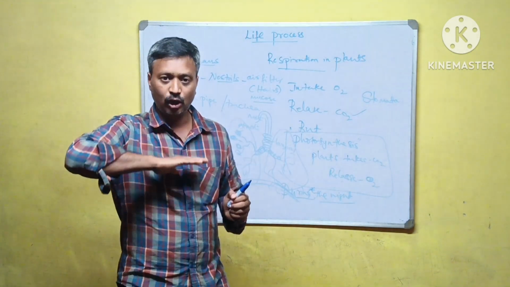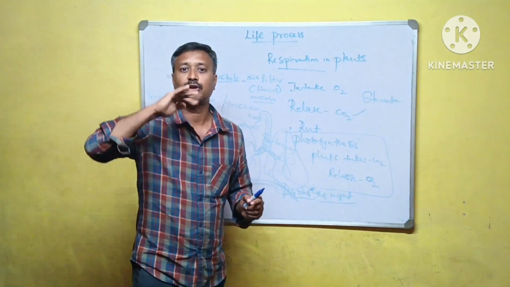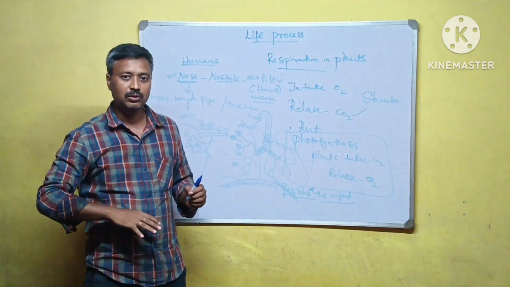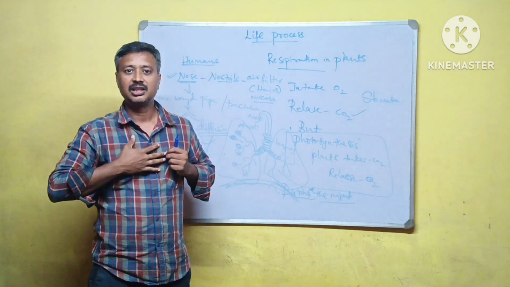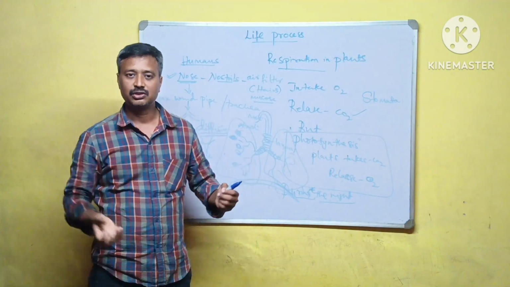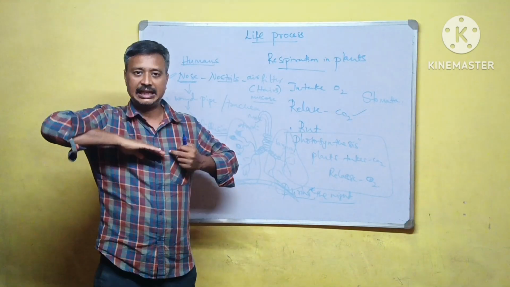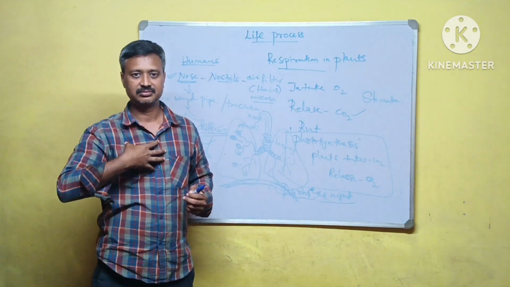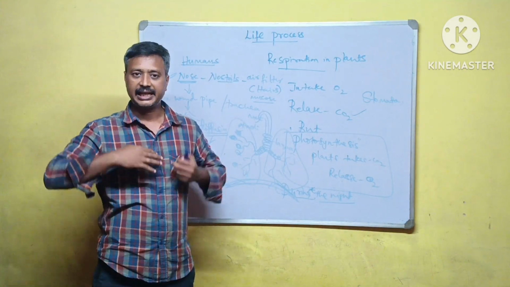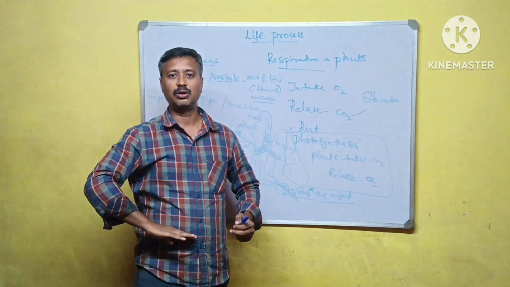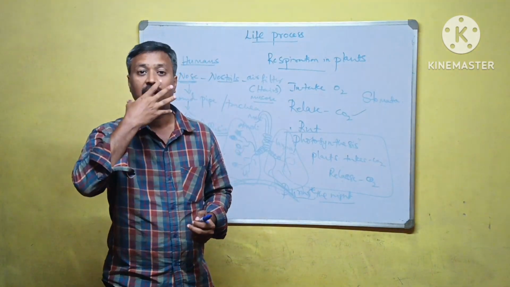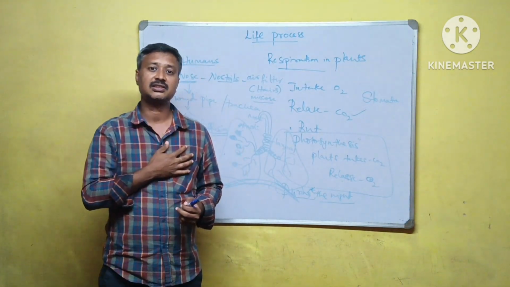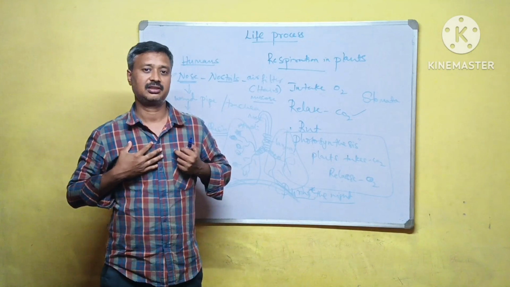When the diaphragm goes down, the pressure on the lungs is released, so we inhale oxygen, because the lungs get free.